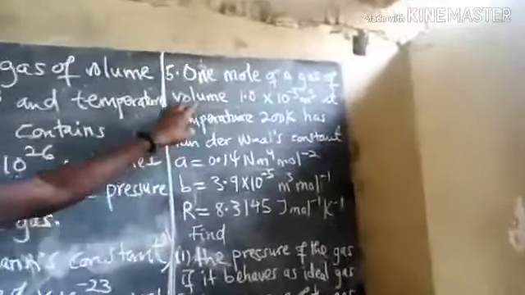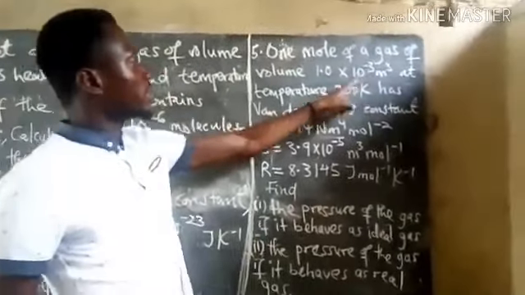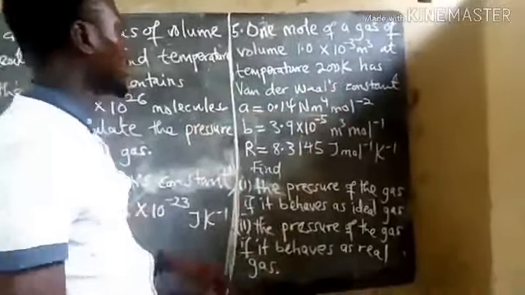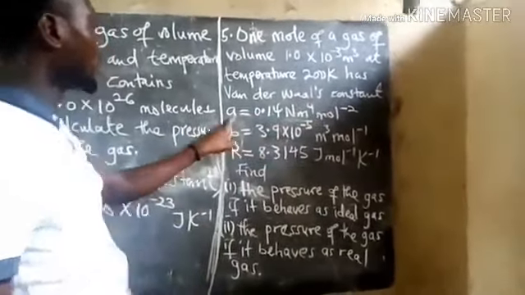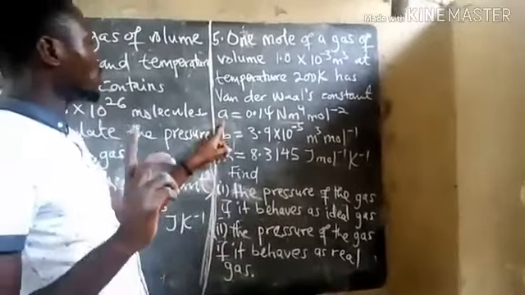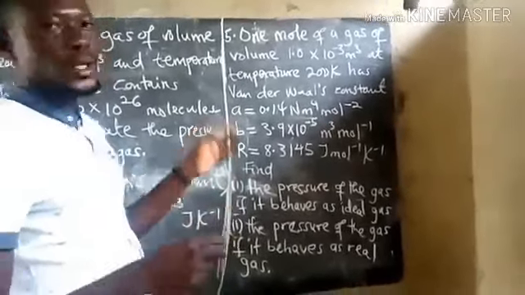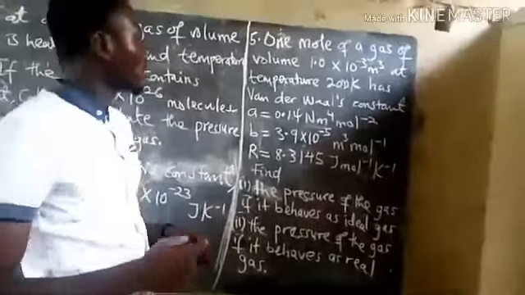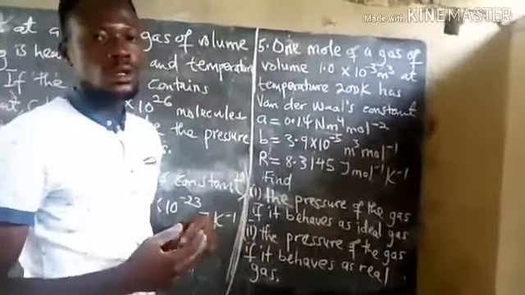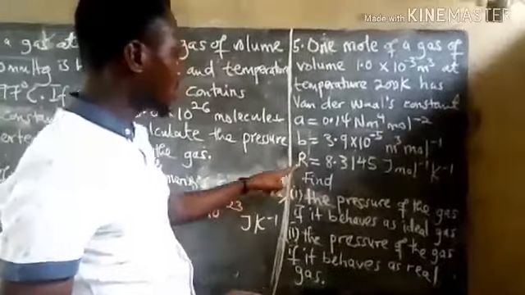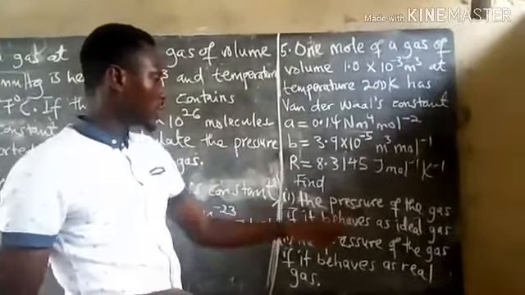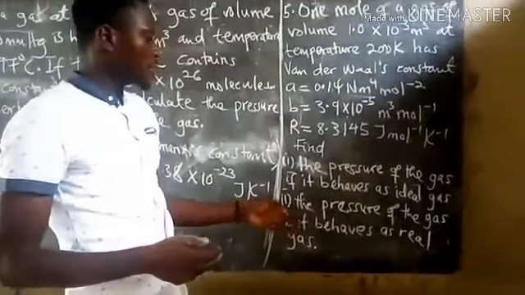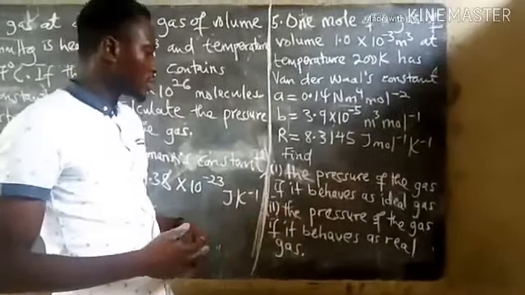1 mole of a gas of volume 1.0 times 10 to the negative 3 meter cube at temperature 200 Kelvin has van der Waals constants. So they've given us a, which I told you accounts for the high pressure as a result of the collision between the molecules. Then b is the volume factor, which accounts for the effective volume of the molecules. This is the universal gas constant. So find the pressure of the gas if the gas behaves as an ideal gas. Then find the pressure of the gas if the gas behaves as a real gas.